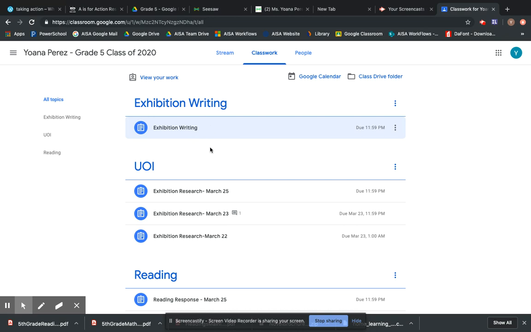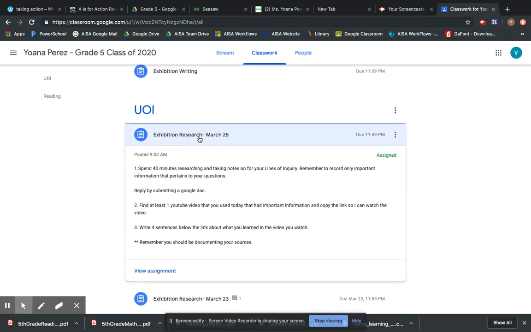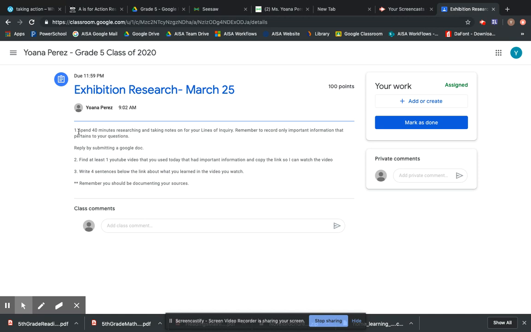You'll click on it. So let's do U of I. You'll click on U of I. It's assigned. That means you haven't turned it in. View assignment. The instructions are here, so you read it. So here you're going to spend 40 minutes today researching, and you're going to reply by submitting a Google Doc. If it tells you to take a picture, then take a picture. But it says reply by submitting a Google document.